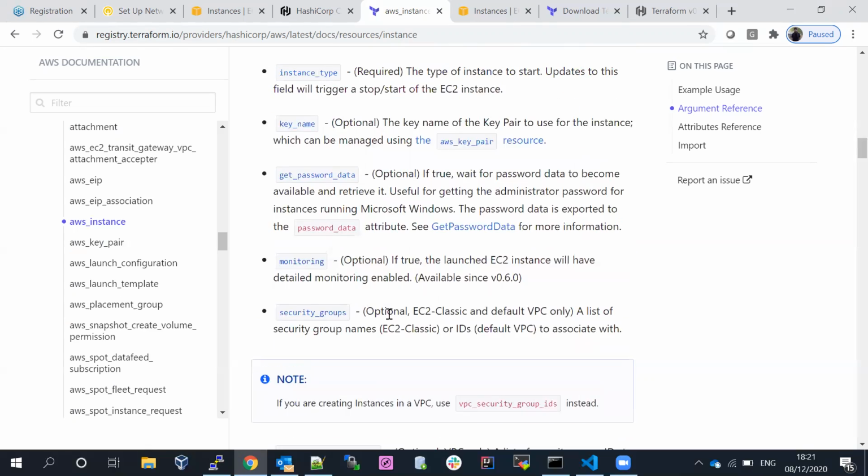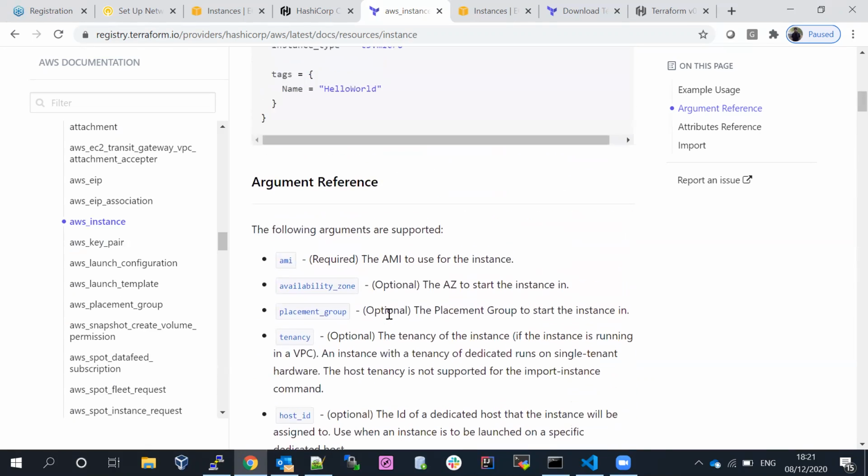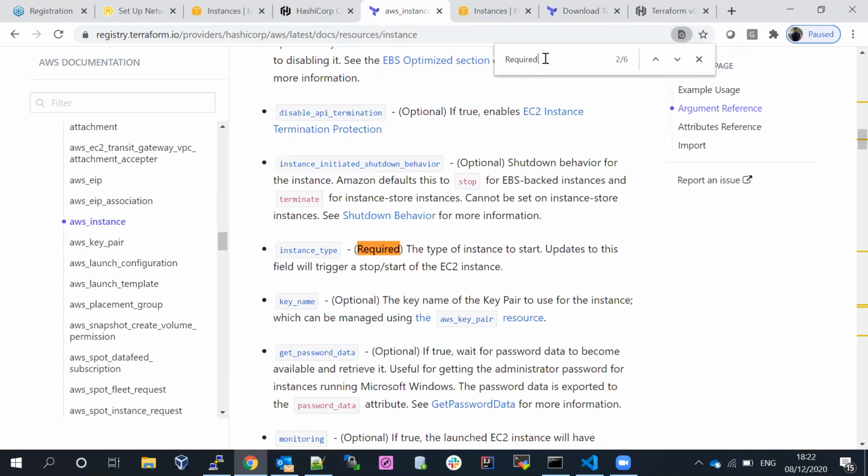Let me take this one: you can search, and then you can easily understand. If you take the required ones, press Control F. So instance type is required; that's why we have to pass it.